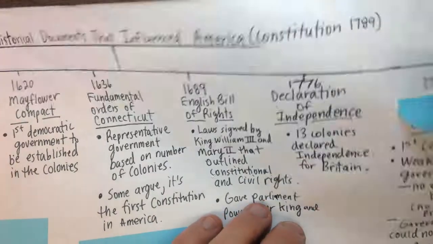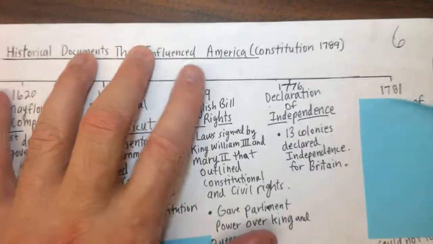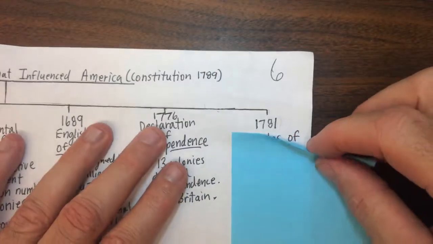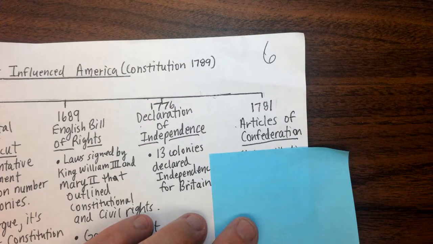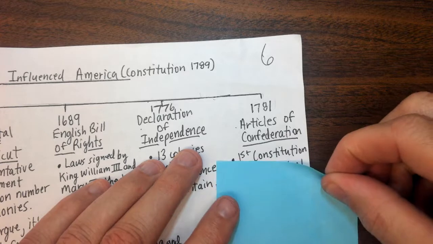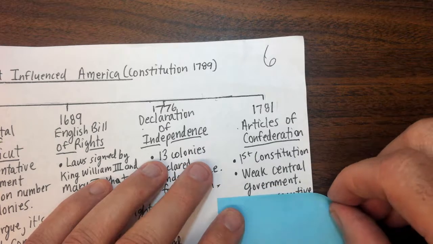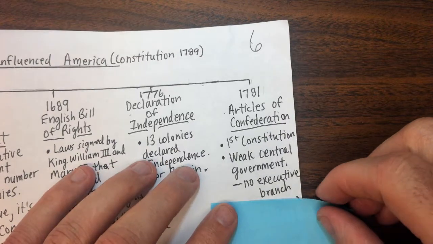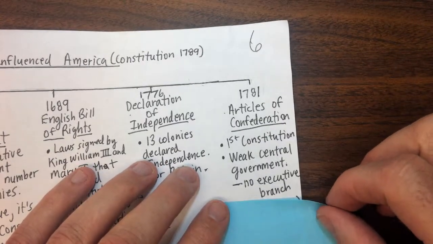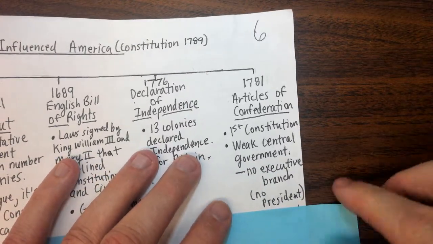Grievances are complaints. And then lastly, we got 1781, which is, move this over some, the Articles of Confederation. Now remember, from 1781 to 1789, the Articles of Confederation was our first constitution as a country. And it's well known that it had a weak central government, especially that it had no executive branch. The fear of having a king is probably the reason for this. So there was no president, no executive branch to enforce the laws.